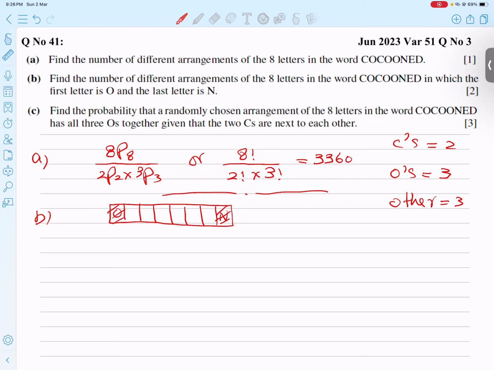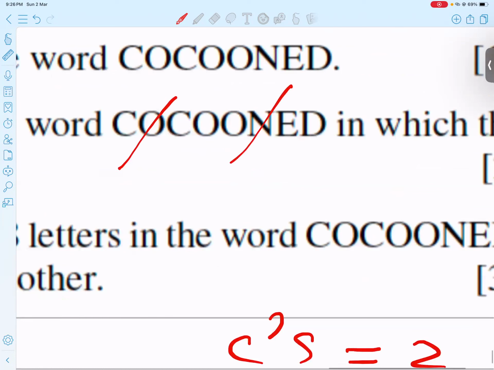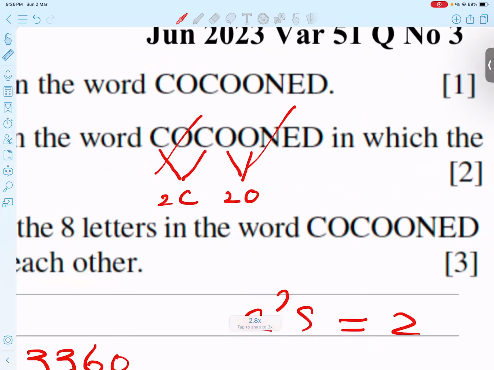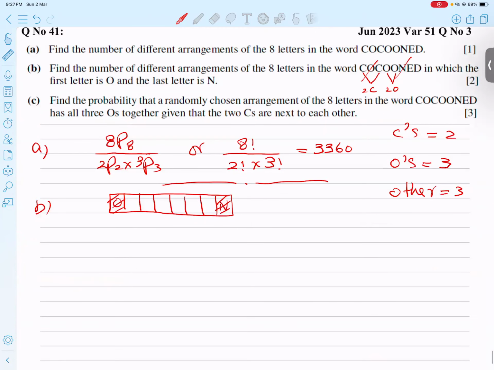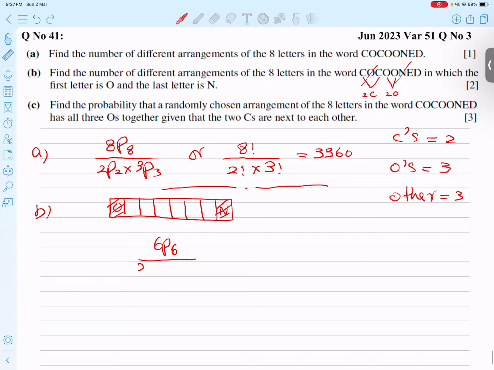Naturally, if we concentrate here, this O is gone and this N is gone. So how many letters are repeating now? There are 2 C's and 2 O's. I think the point is very clear, so we can do it easily. 1, 2, 3, 4, 5, 6, so 6P6 divided by, because 2 O's and 2 C's are repeating, 2P2 into 2P2.